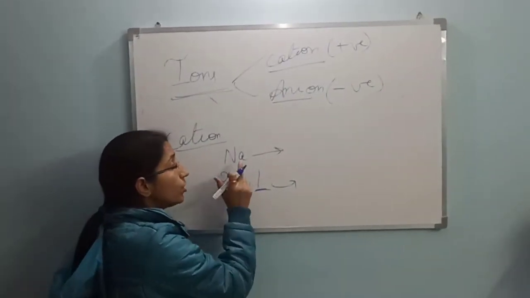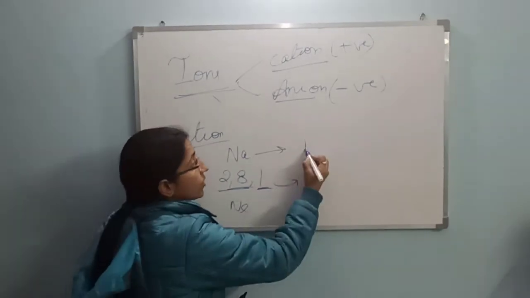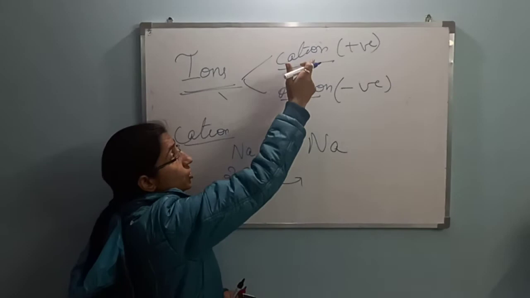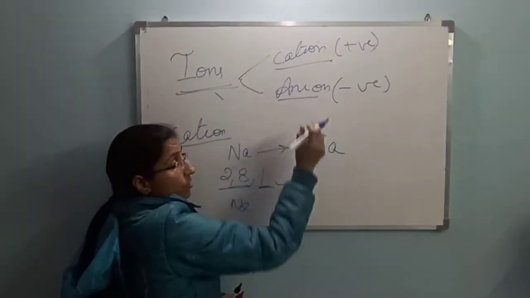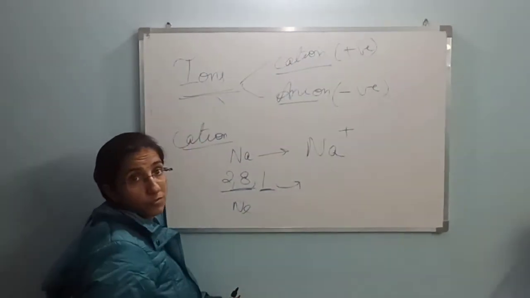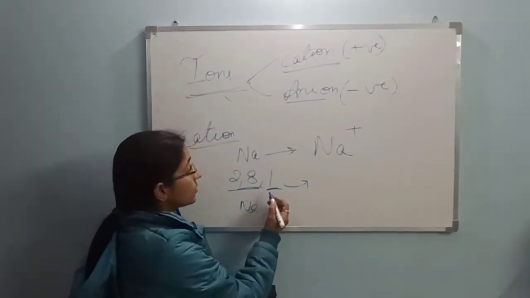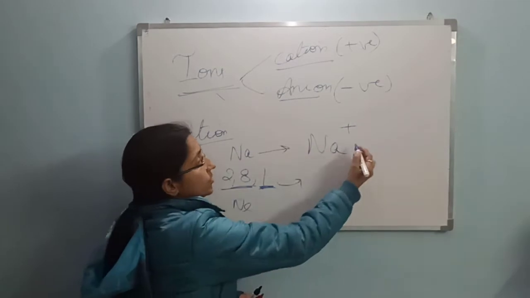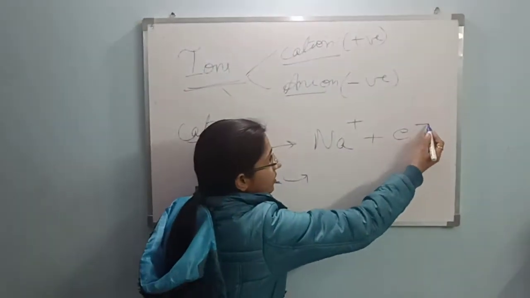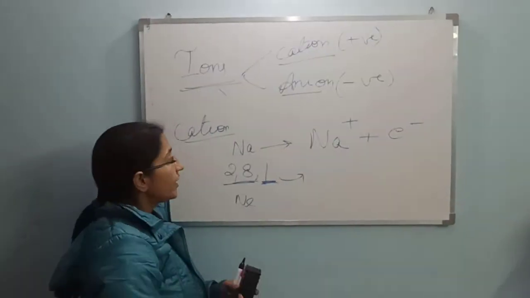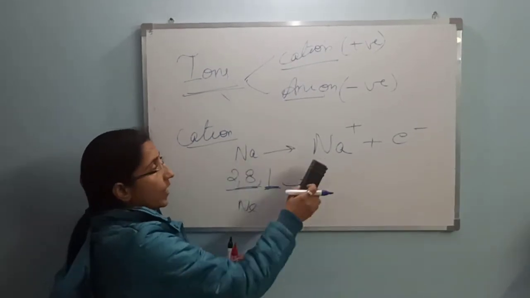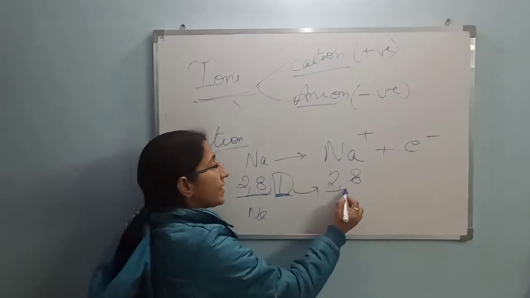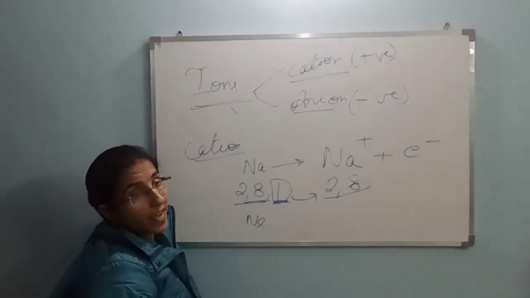Now sodium atom will lose 1 electron, and I have told you that the species which lose electrons are positively charged, so it will have the positive charge. How many electrons has it lost? The answer is 1. This is the sodium atom and this is the sodium ion. After losing 1 electron, it attains the stable noble gas configuration.